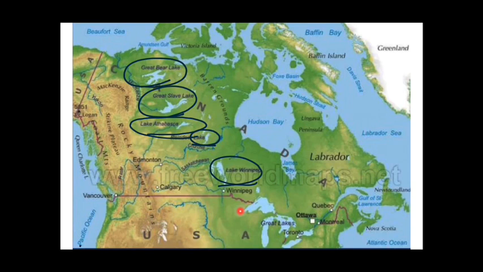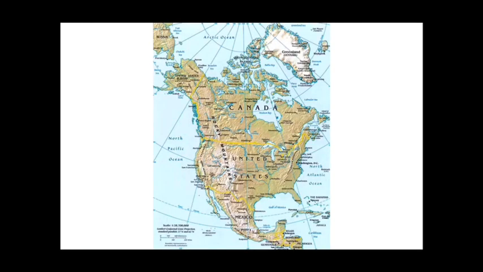I hope you can arrange these from the north to the south direction if any question comes in an exam. So none of the lakes lies on the border of USA and Canada, and these are purely in Canada. So guys, you can see this map. Here lies Great Bear Lake, this is Slave Lake, this is Athabasca, this is Reindeer, and this is Lake Winnipeg.